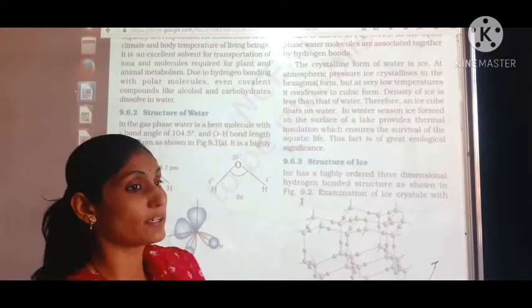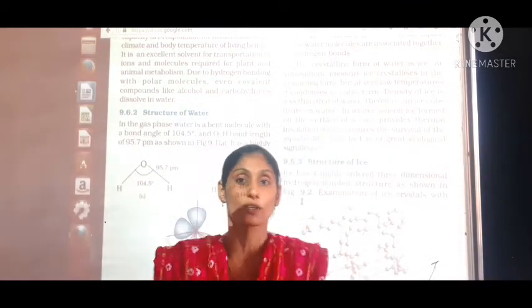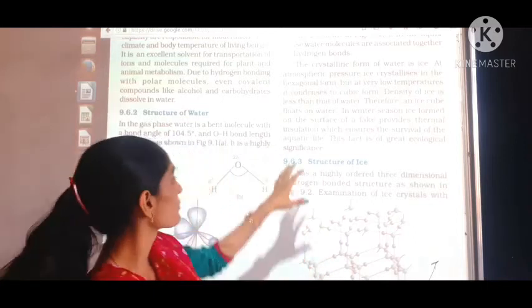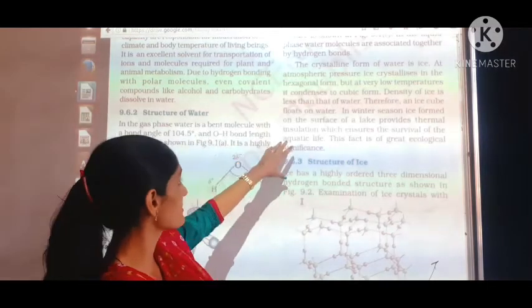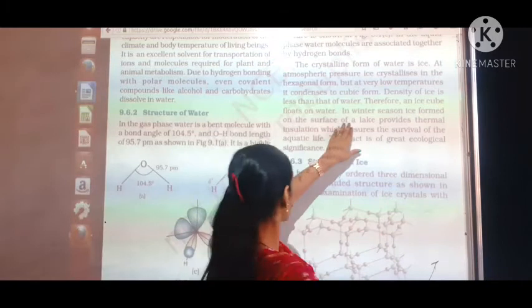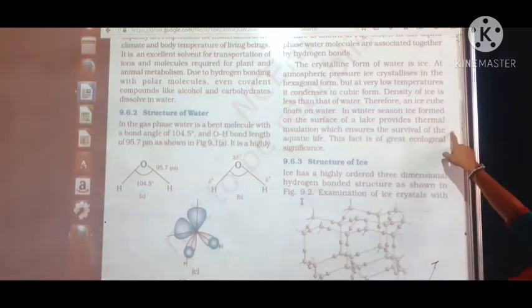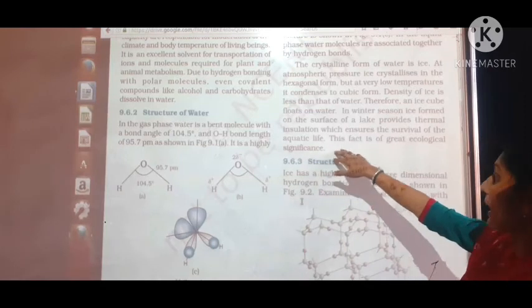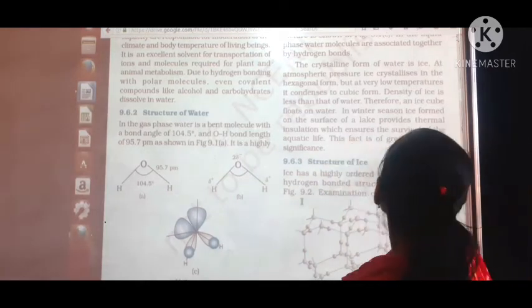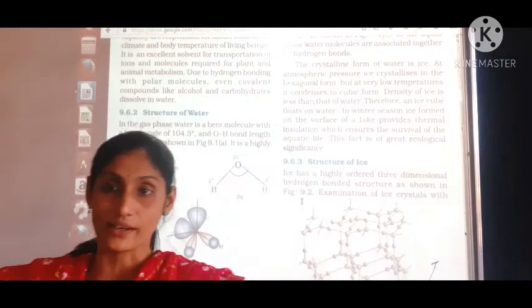When we talk about the density of ice, it is less than 1, so it has a tendency to float on water. So in winter, ice formed on the surface of a lake provides thermal insulation, which ensures the survival of aquatic life. It is of very great ecological significance for aquatic life.